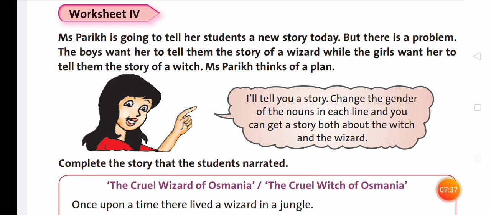I will tell you a story. Change the gender of the nouns in each line, and you can get a story both about the witch and the wizard.